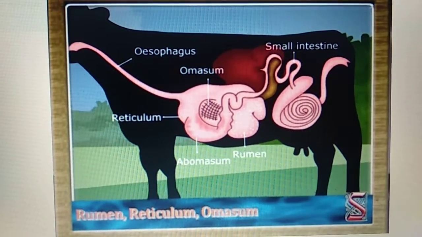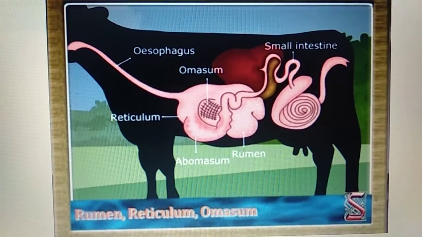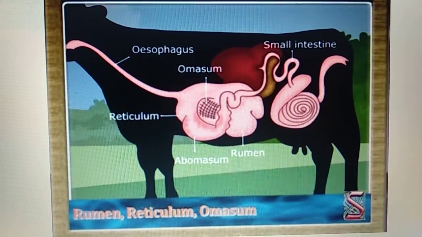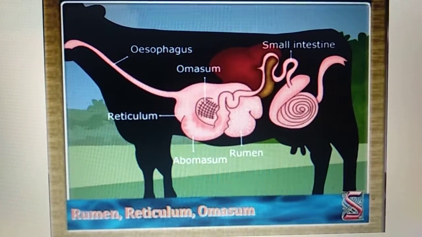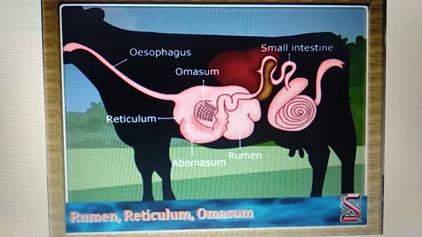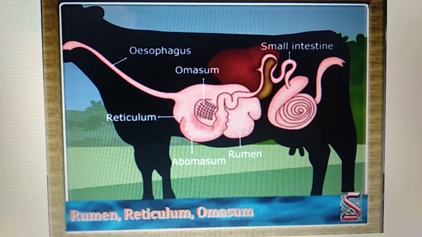That is called chewing of the curd. Now after chewing of the curd is over, the food will move to the rumen again and the digestion will continue.